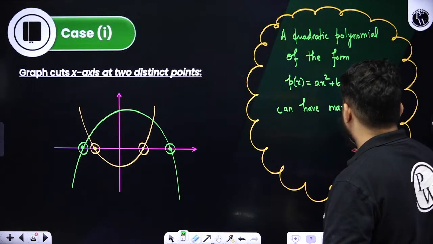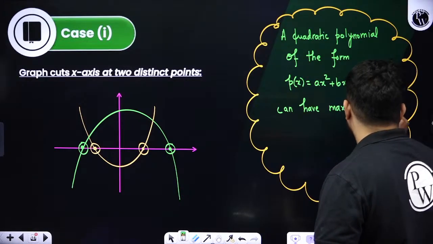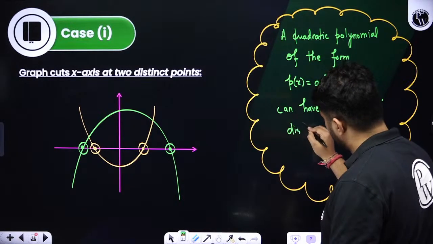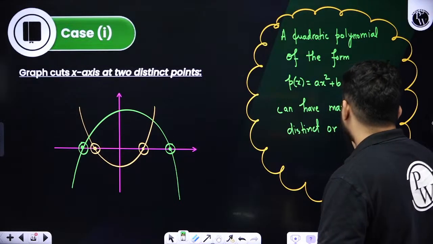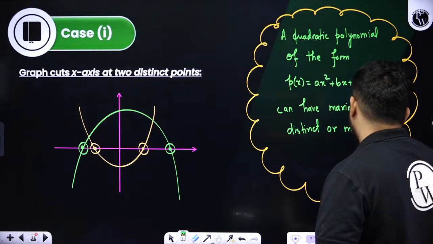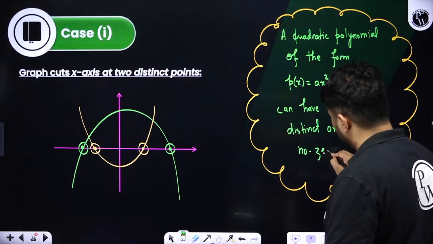maximum 2 distinct zeros or minimum no zeros.